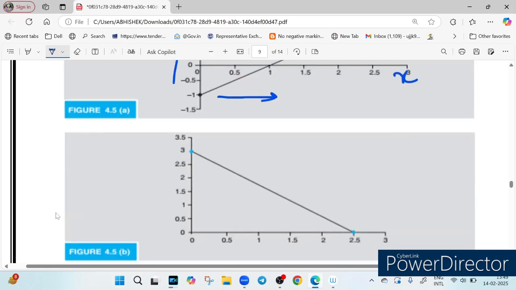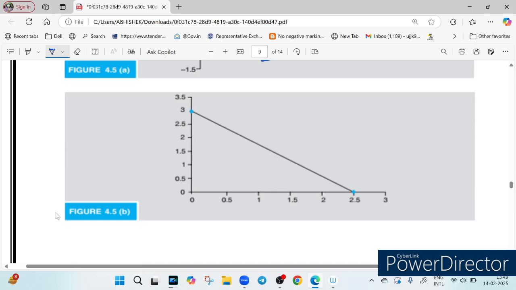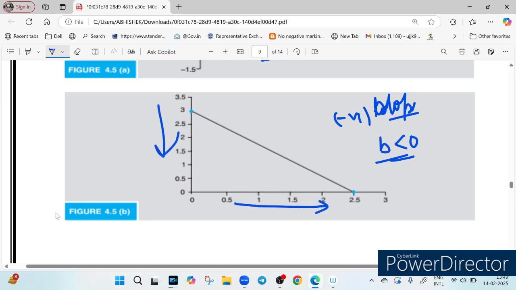Now let's see another picture. This is 14.5b. In this picture you can see the line going downward, so that is called a negative slope, and in this case b will be negative, less than 0. Here x is increasing whereas y is decreasing. Think of it like this: if the interest rate increases, home loan demand decreases. So these two variables are inversely related. If one variable increases, the other decreases.